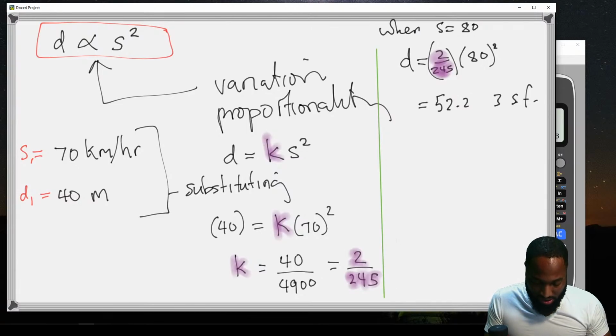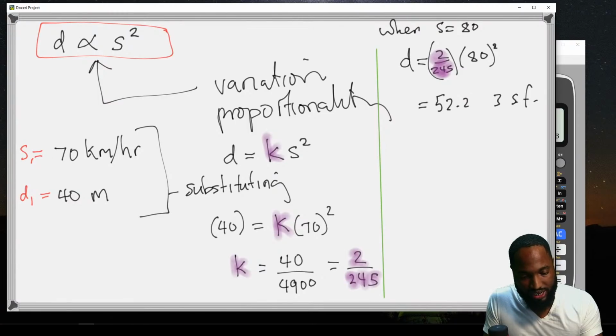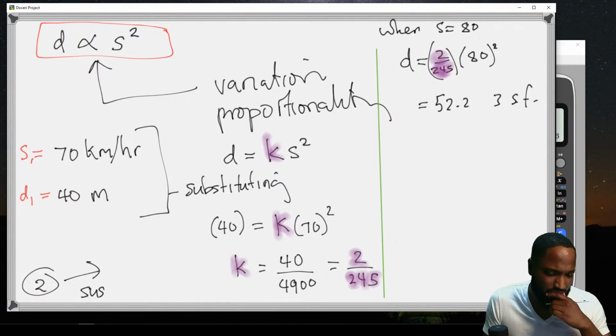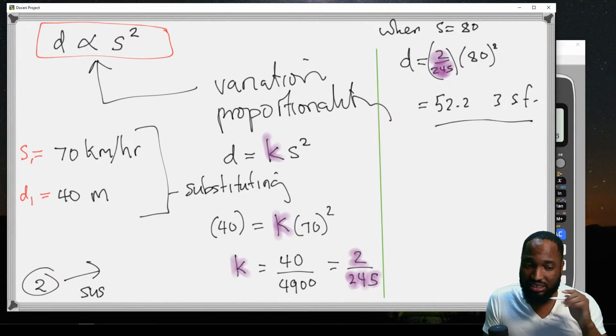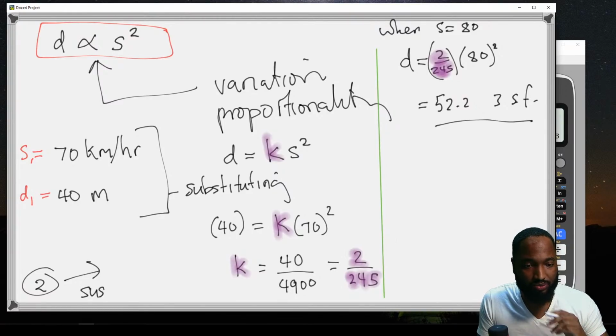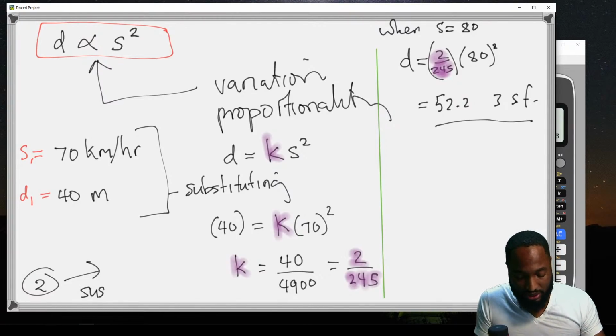So this went for 2 marks. Ideally this should go for 3 marks. So this was the first kind of questions that they make you do this for. How will they distribute the marks? They might distribute 1 mark for finding K and 1 mark for finding that. This is iffy. Alright, so watch this question, go and learn variation, make sure you have it down lock.